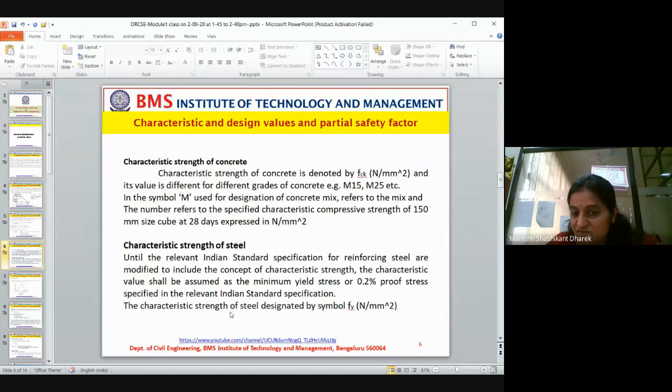But in concrete, it is not that. Every time you have to design the concrete, test the concrete and arrive at the value. In steel, it is not like that. In steel, you can take the 0.2% proof stress as the yield strength or minimum yield stress.